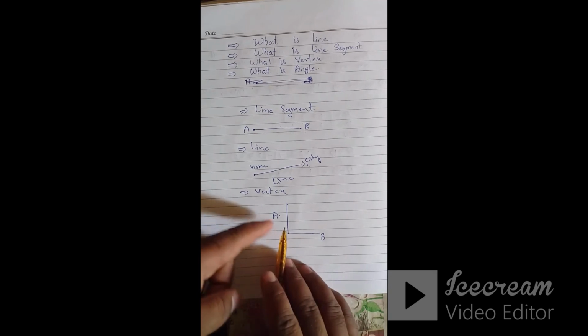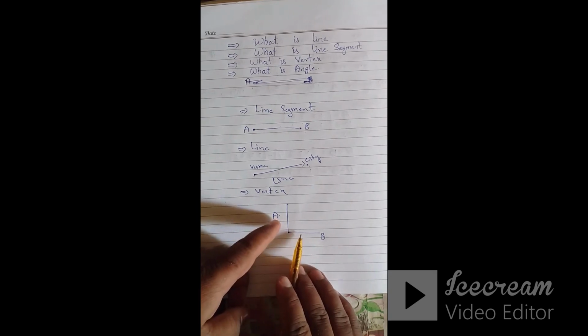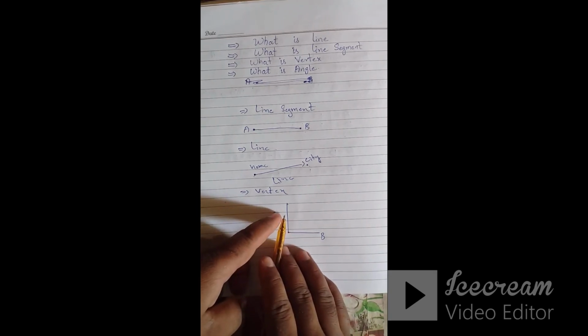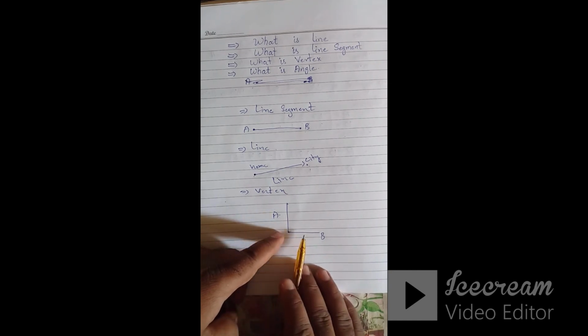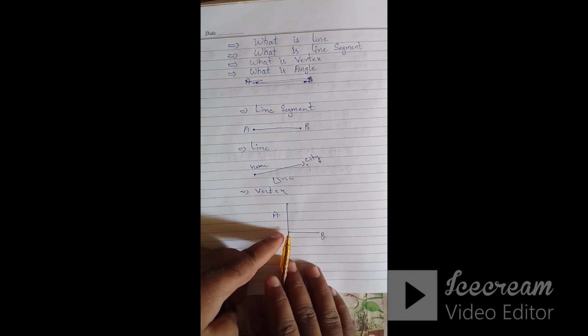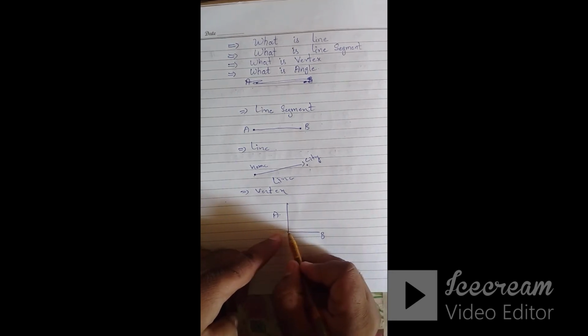If the two lines meet each other, if the two lines connect each other, where it connects, this is called a vertex. We can say this is a vertex.